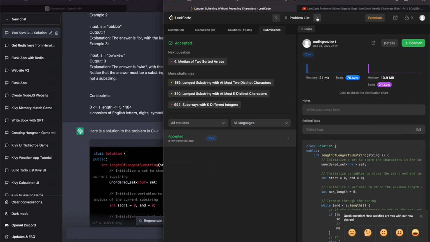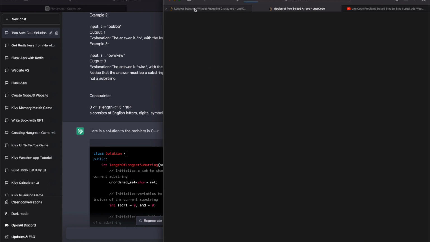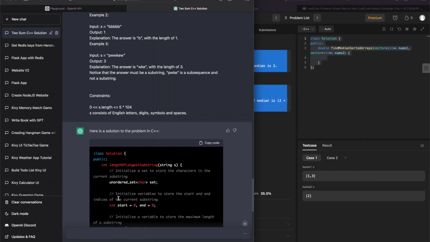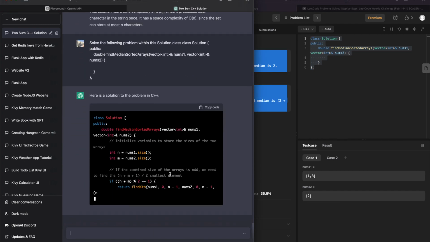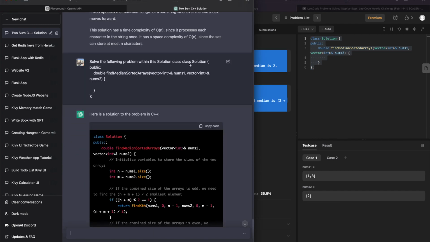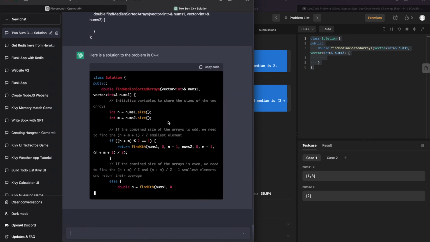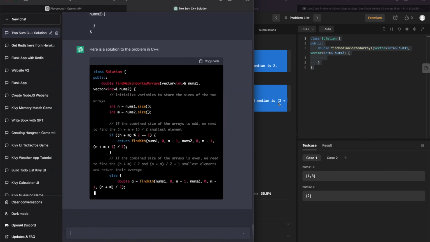Number 3 in a row. Let's go on to number 4. This one is rated hard. Hopefully it fails here and coders don't have to worry about their jobs. Oops, I pressed enter. There's no way it's going to have the solution, right? We may as well test this. We won't hold it against ChatGPT if it gets it wrong.